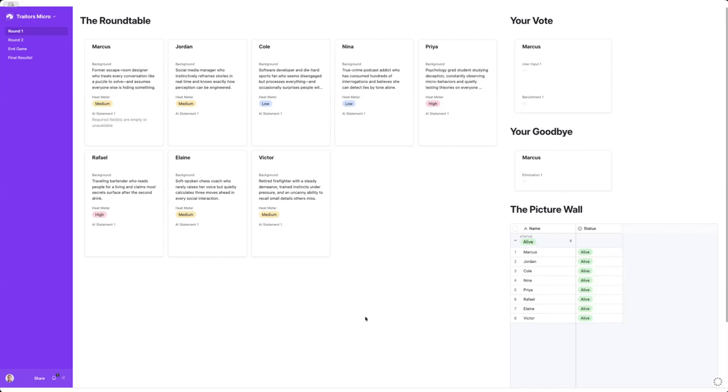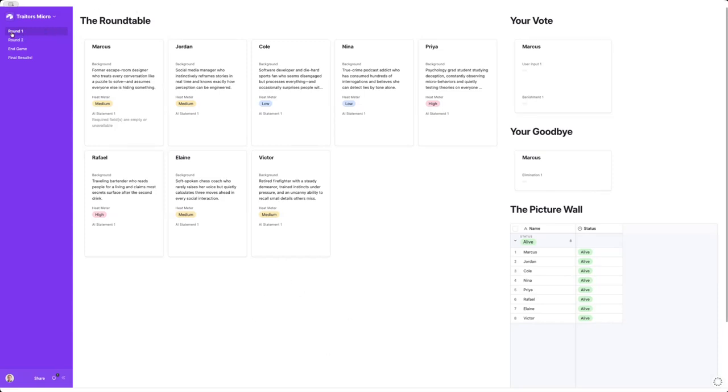So for my Airtable game, I challenge myself to see if I could build a micro version of Traitors, or Among Us, or any of those social deduction games. It's mostly inspired by Traitors, but with similar through lines. Could we build something on a micro level that you could do in a matter of minutes instead of over the course of many weeks with an hour-long TV show? So here's my Airtable game.